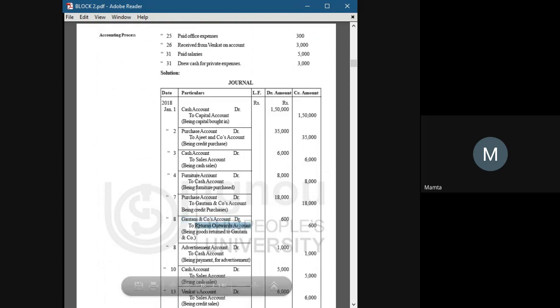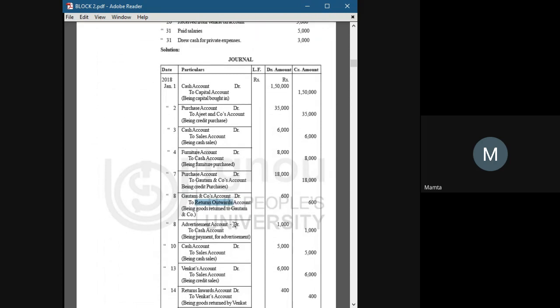Returns outward because we are sending the goods back to them. As a business, the goods are traveling outside of the business. That's why.